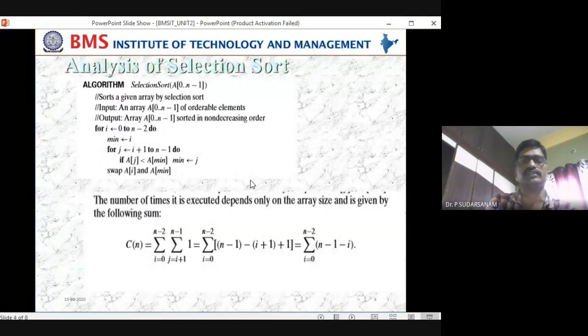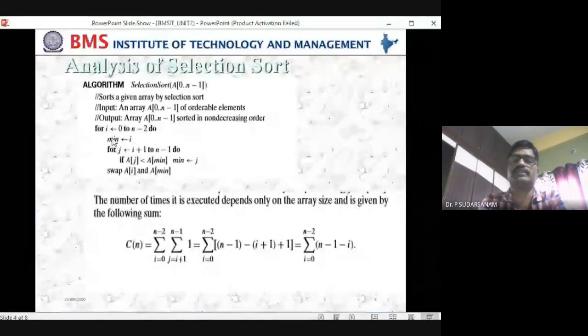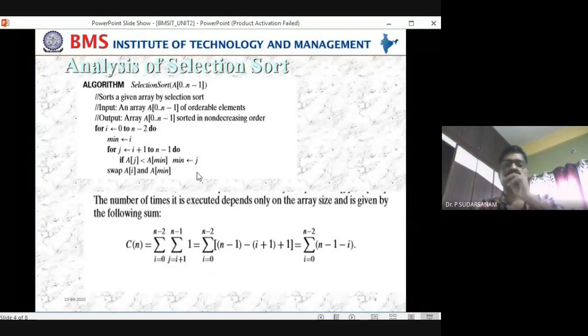You can see the algorithm also. I'll show you. See here, minimum element is the first location. Location only you are taking, not the array here. So next, j goes from i plus 1 to n minus 1. Wherever the loop is there, you have to find out the remaining elements. So now you have to compare a of j is less than a of minimum. So minimum is equal to the jth location. So swap a of j and minimum. So you have to find only the positions. So once you found the positions, finally swap these two.